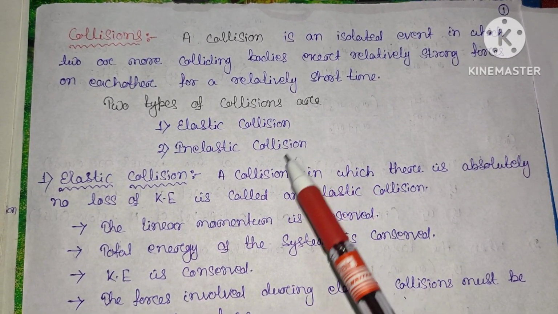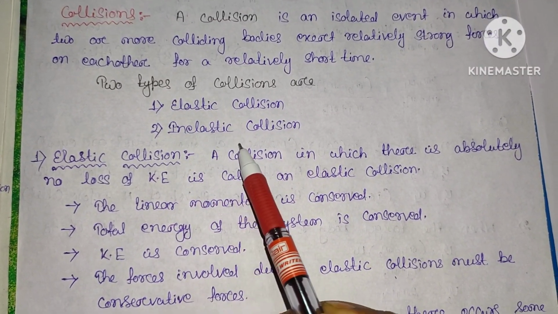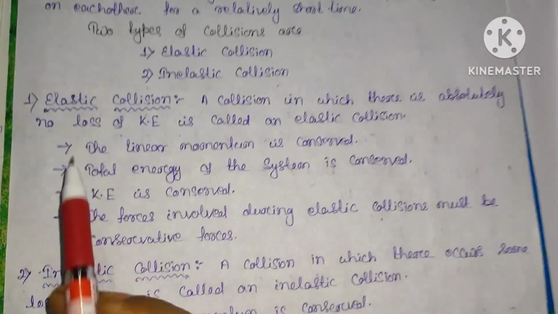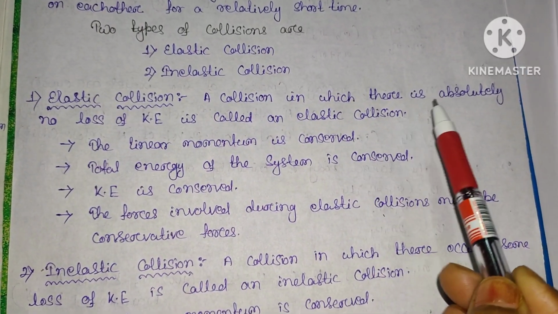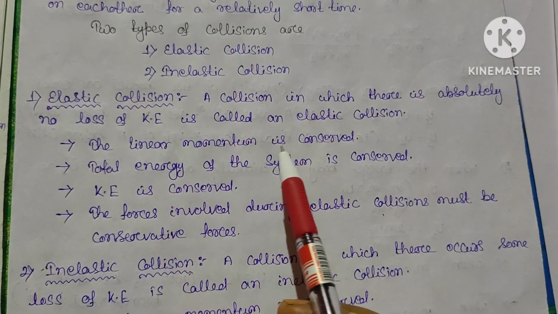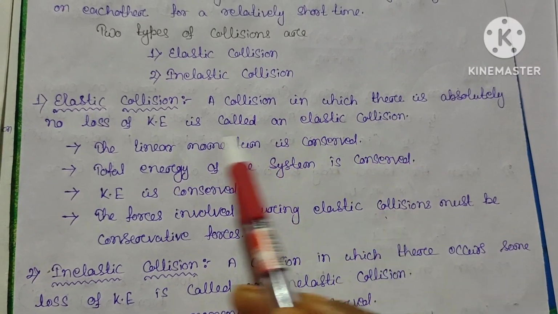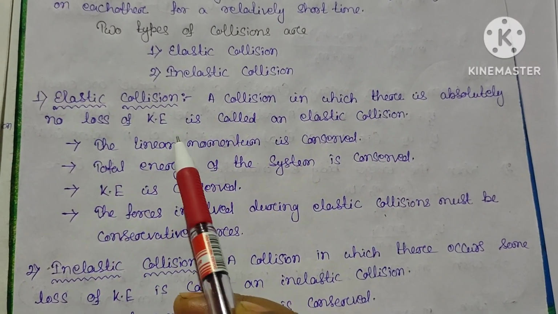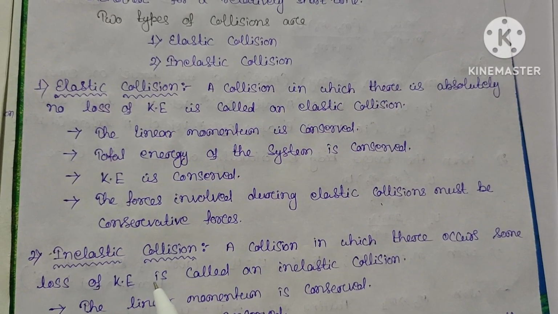So there are two types of collisions. One is elastic collision, another one is inelastic collision. So the basic points: what is elastic collision? A collision in which there is absolutely no loss of kinetic energy is called an elastic collision. In elastic collision there will be no loss of kinetic energy, but in inelastic collision there will be loss of kinetic energy.